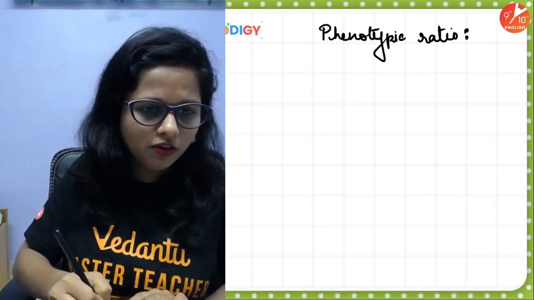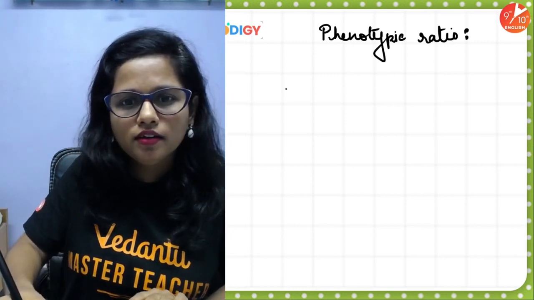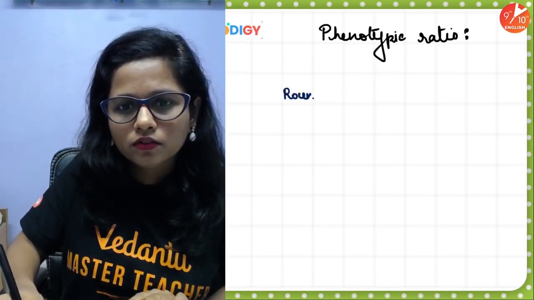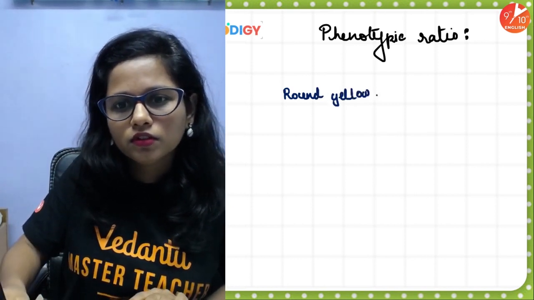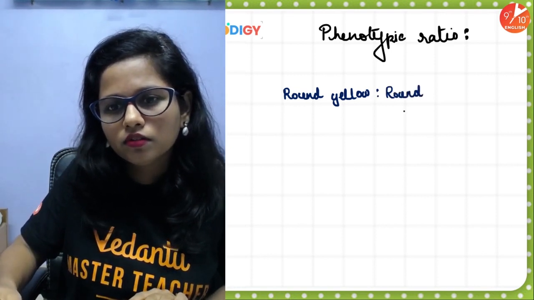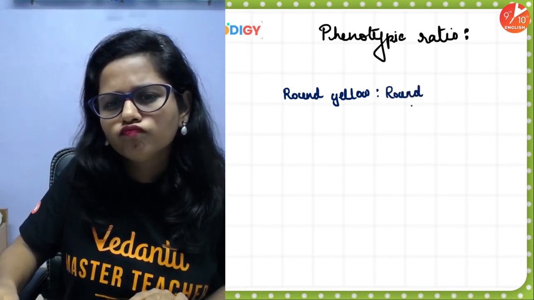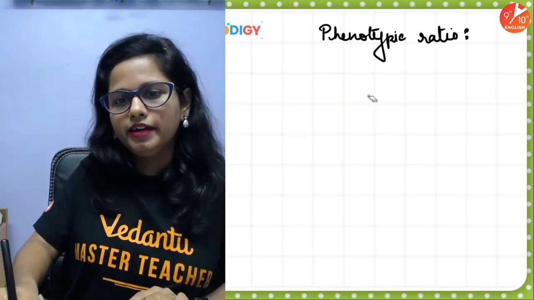Should I use the same color or different color? Chalo, I'll use different color. Let's write down round yellow is to round. No, I'll rewrite it again.